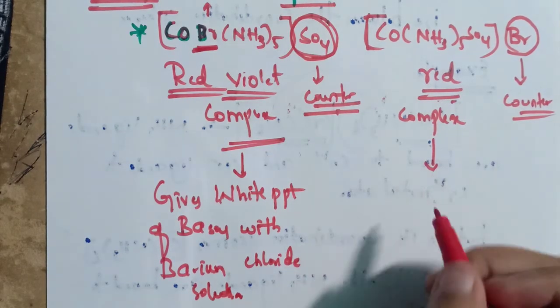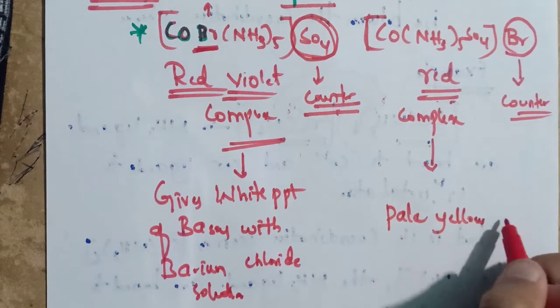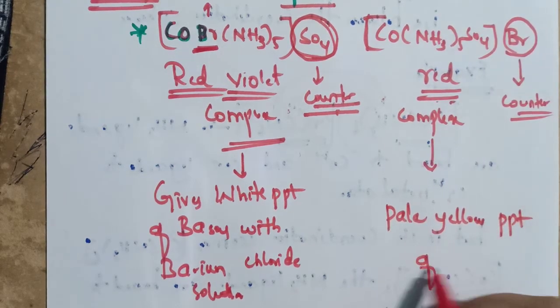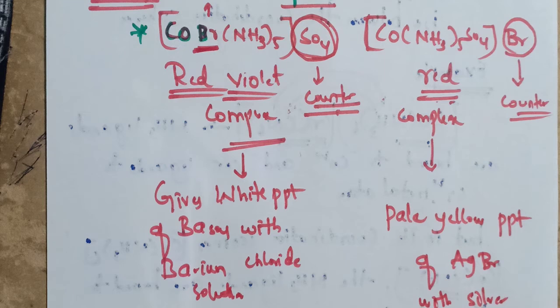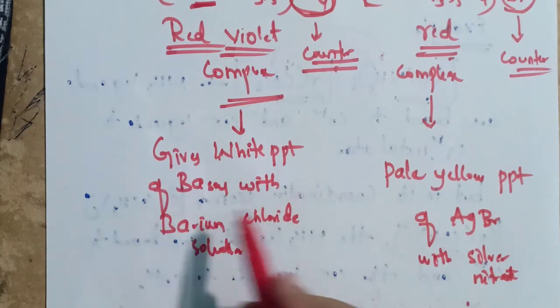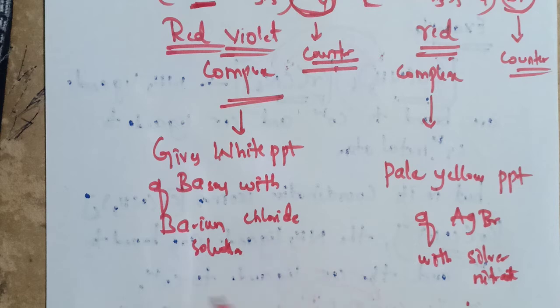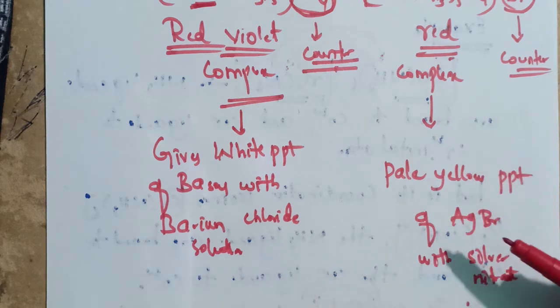This red complex gives a pale yellow PPT of AgBr with silver nitrate. This red violet complex will give a white PPT of BaSO4 with barium chloride solution, and this red complex will give a pale yellow PPT of AgBr with silver nitrate.